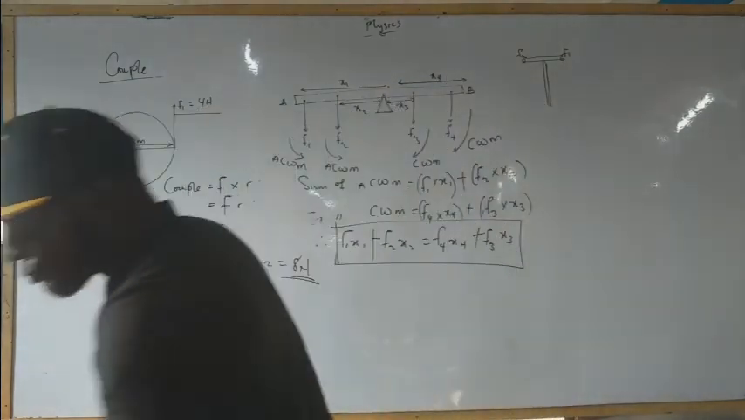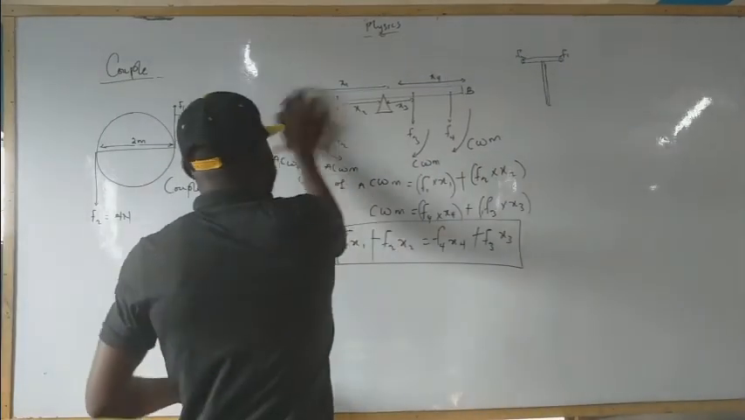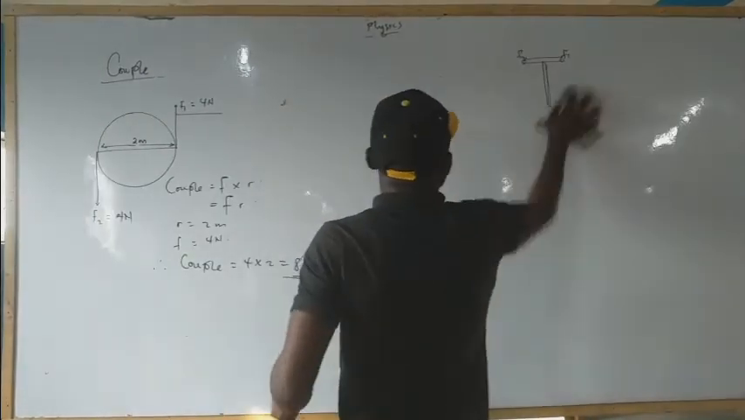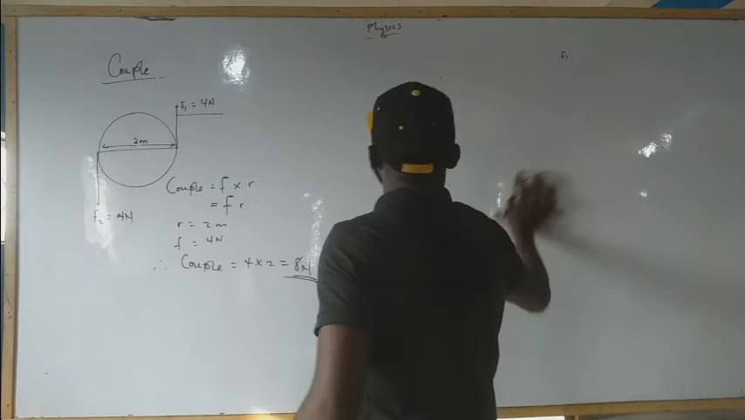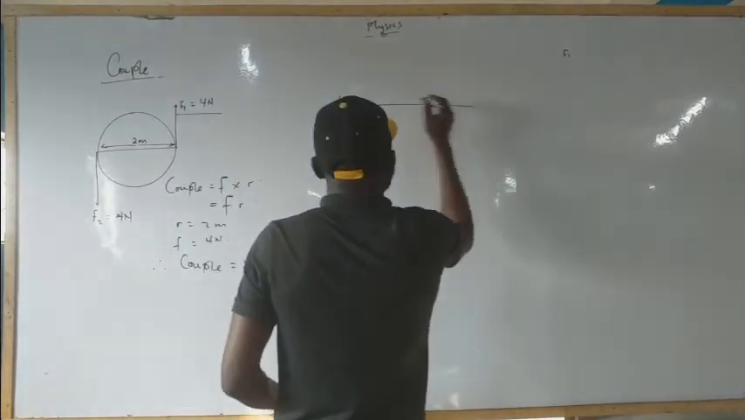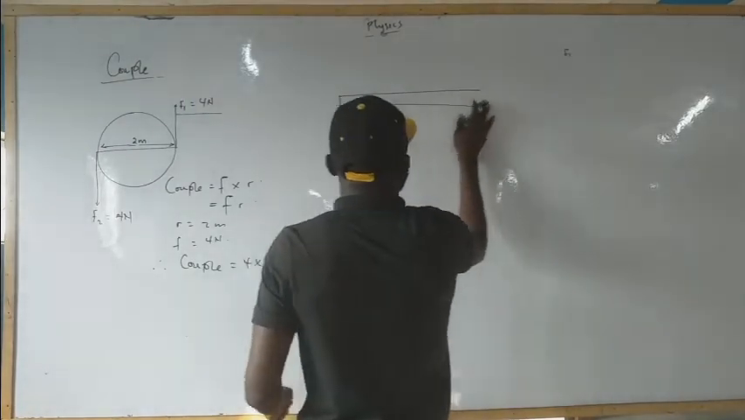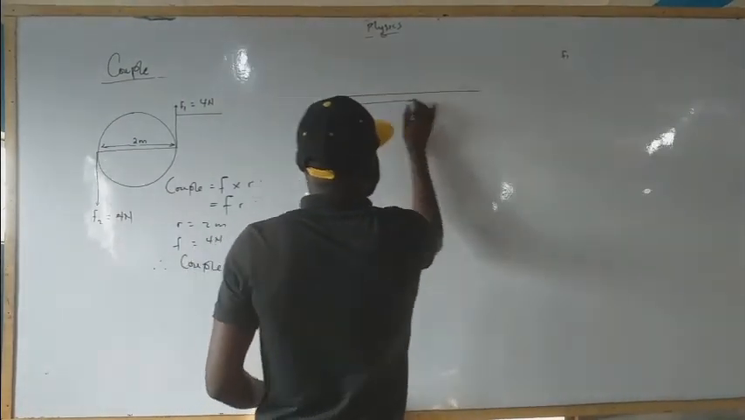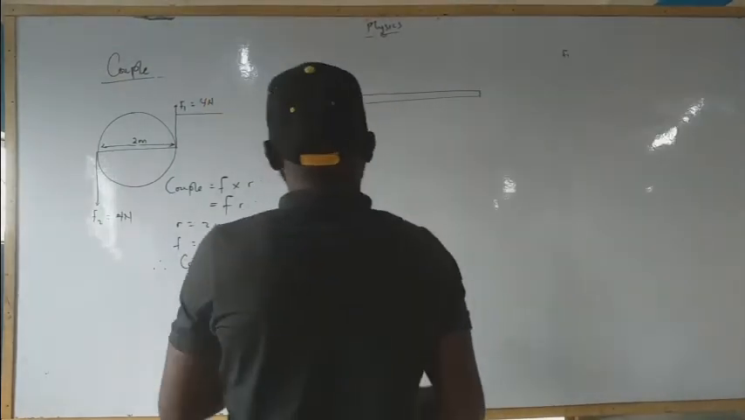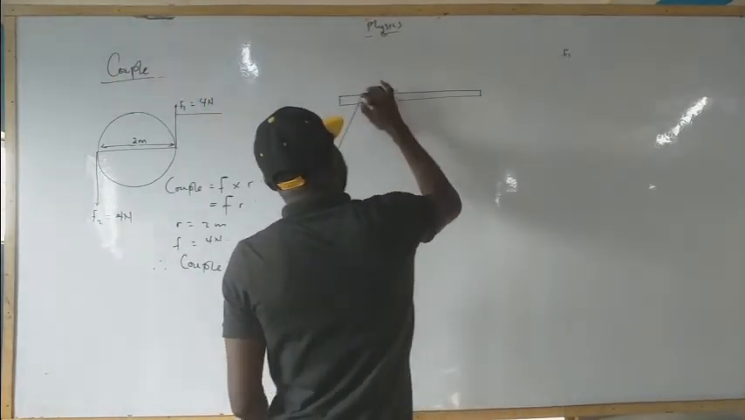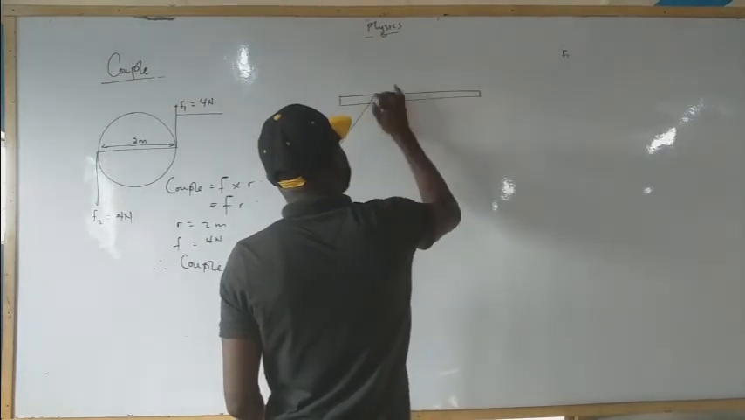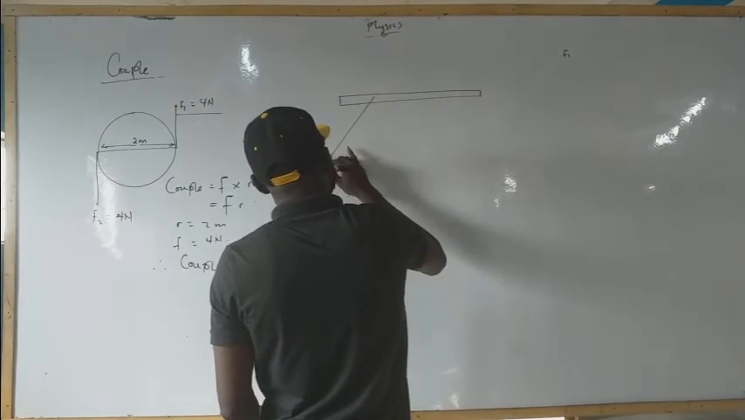Let me also back it up with this diagram. I love drawing. With this beautiful diagram, look at this. We have a meter rule. Let's call this force F1.